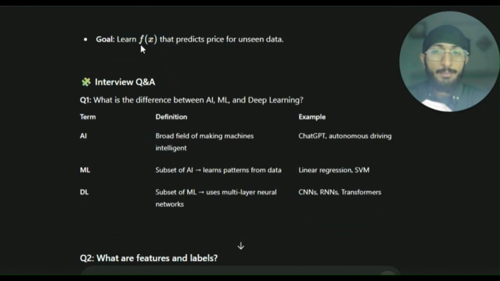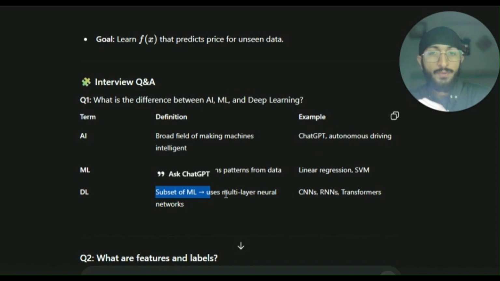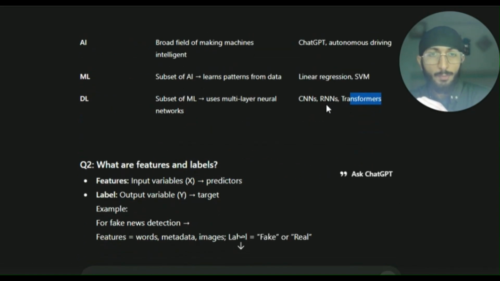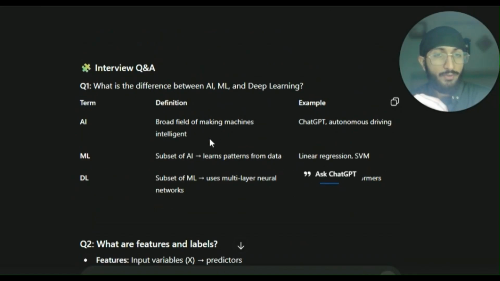Now what is the difference between AI, ML and deep learning? AI is basically a broad field of making machines intelligent, for example, ChatGPT and different types of LLMs, autonomous driving. ML is the subset of AI that learns patterns from data. There are machine learning models like linear regression, logistic regression, SVM, random forest, right? Then we have deep learning (DL), which is a subset of machine learning. It uses multi-layered neural networks, for example, CNN, RNN, transformers, etc., where CNN stands for convolutional neural networks, RNN is recurrent neural networks, etc.